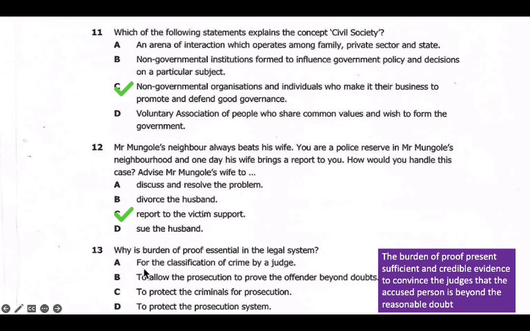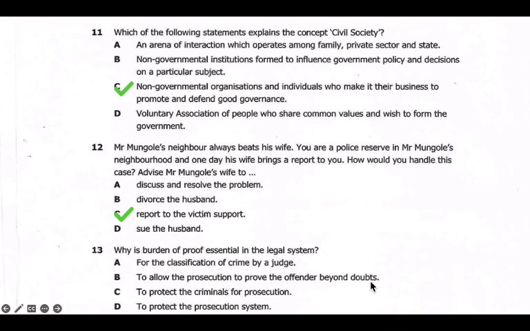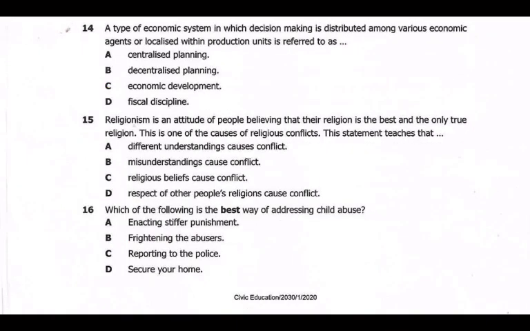So here, if we check for classification of crime by a judge, no, this is not an answer. So to save time, we have B. So to allow prosecution to prove the offender beyond doubt. So that is the importance of the burden of proof. Okay, so the answer there is B. And then we go to this other question, which is question 14.